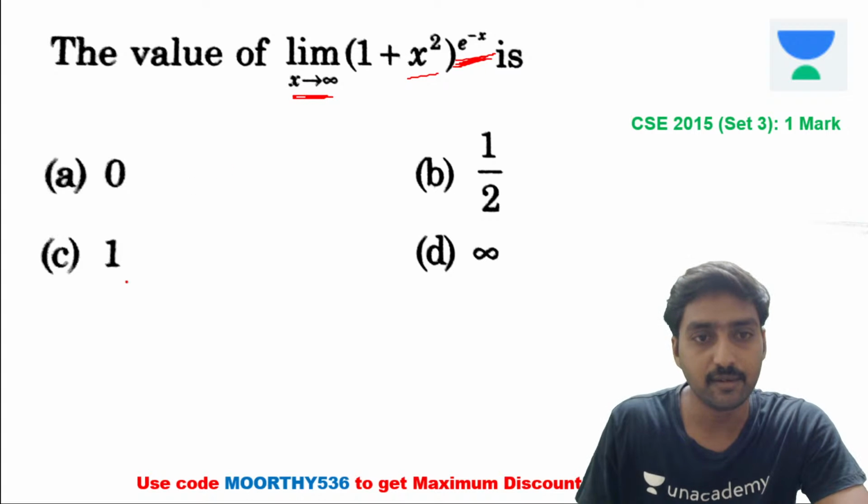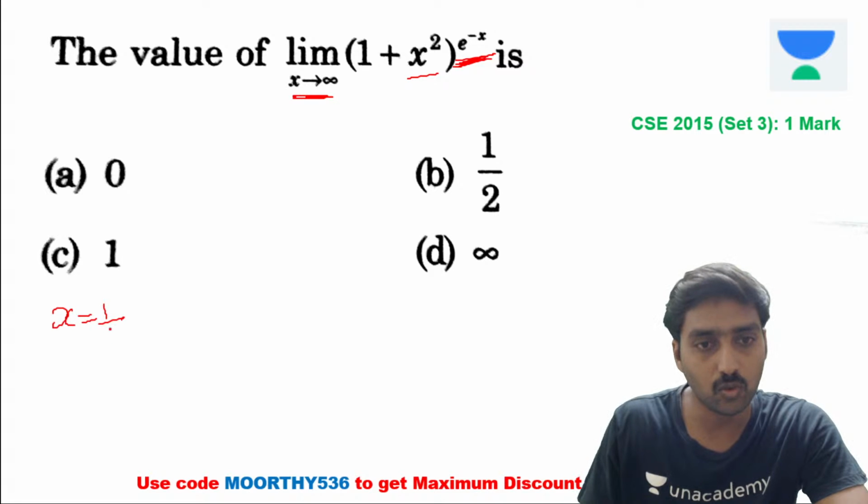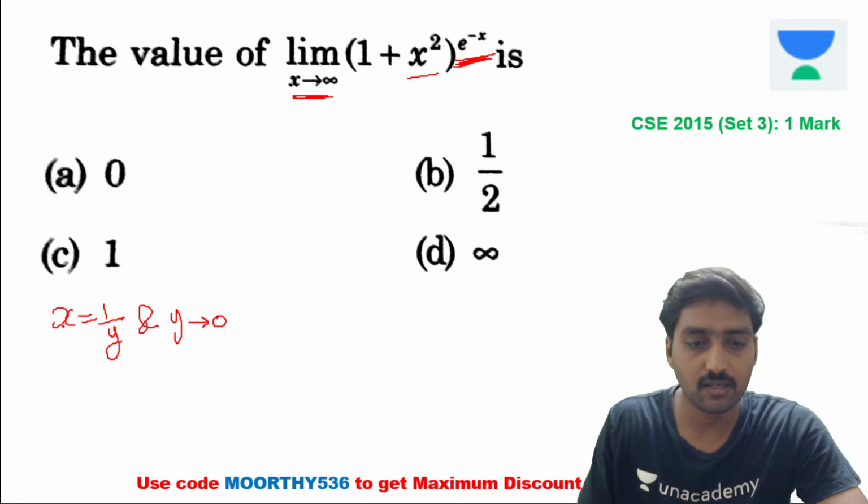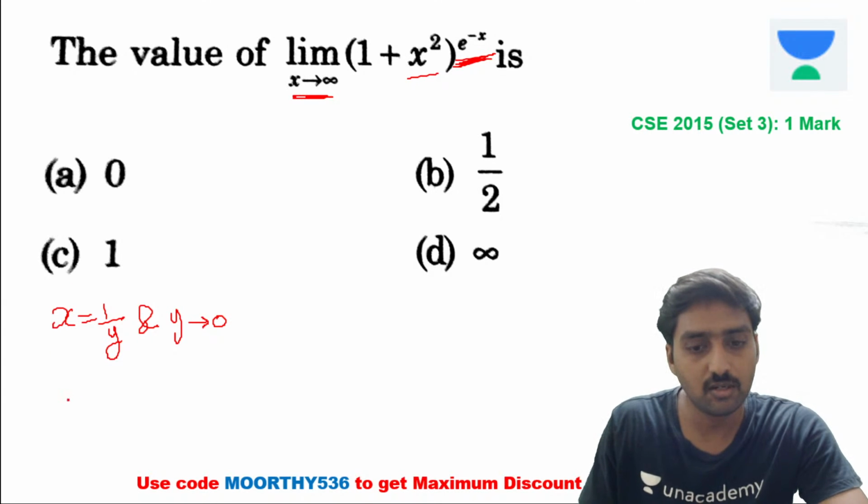Now x tends to infinity, right? Instead of infinity, we are going to substitute x is equal to 1 divided by y, and y tends to 0. So this is the limit we are substituting here. Now the limit y tends to 0, x is equal to 1 divided by y.